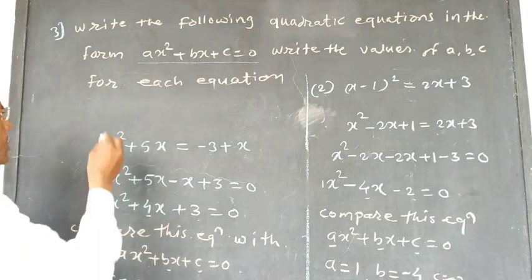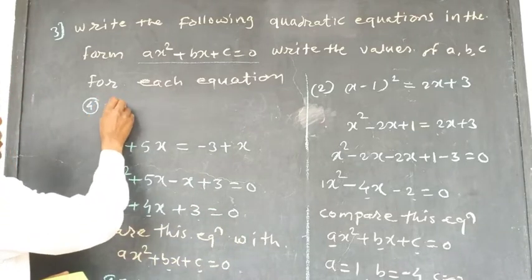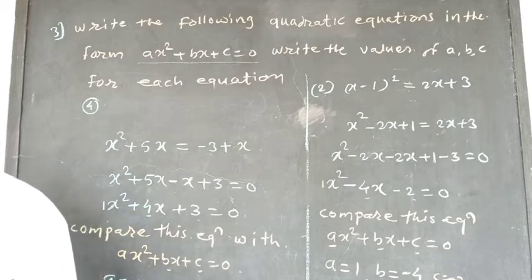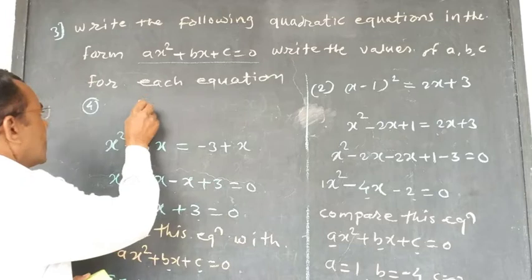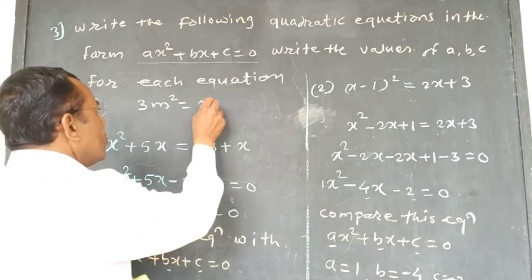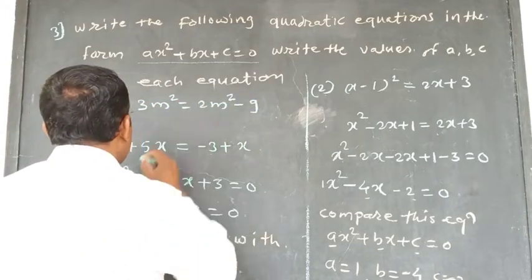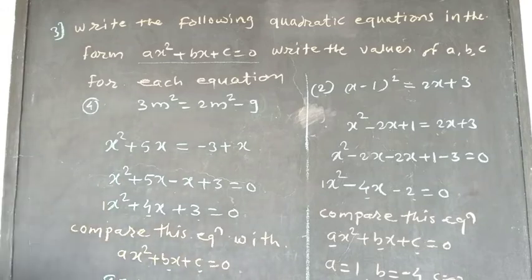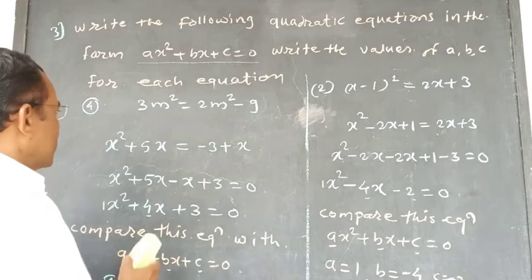Okay, now we will see the 4th example, and 4th example is 3m square is equal to 2m square minus 9. It is the 4th equation.